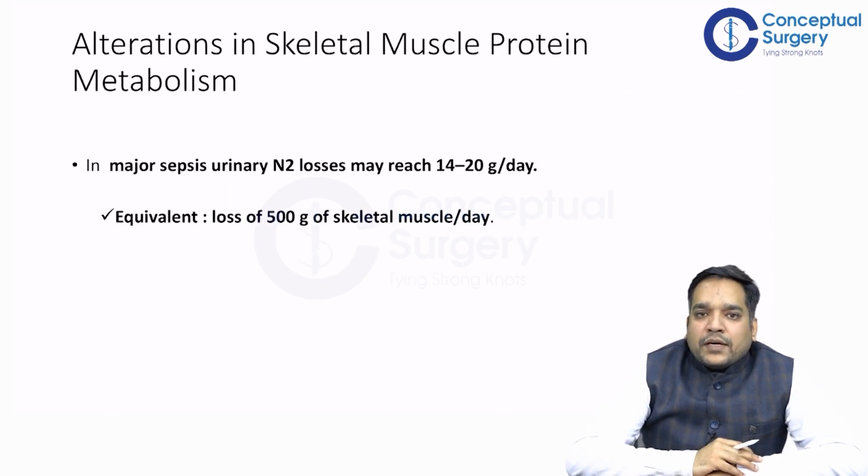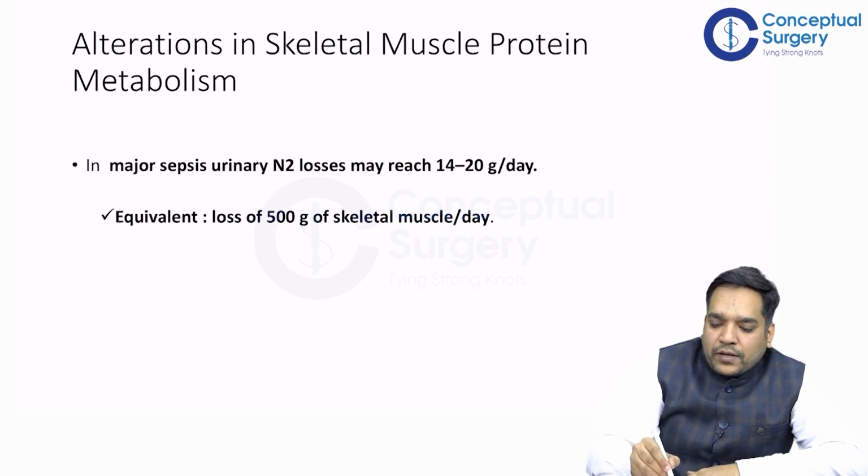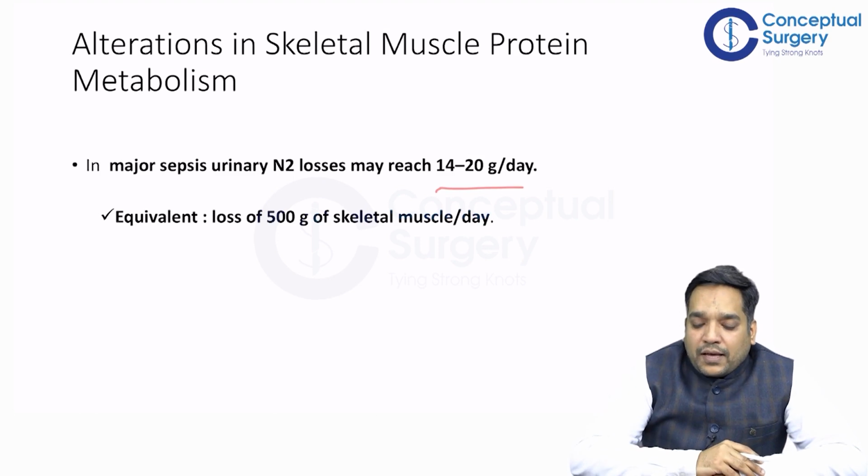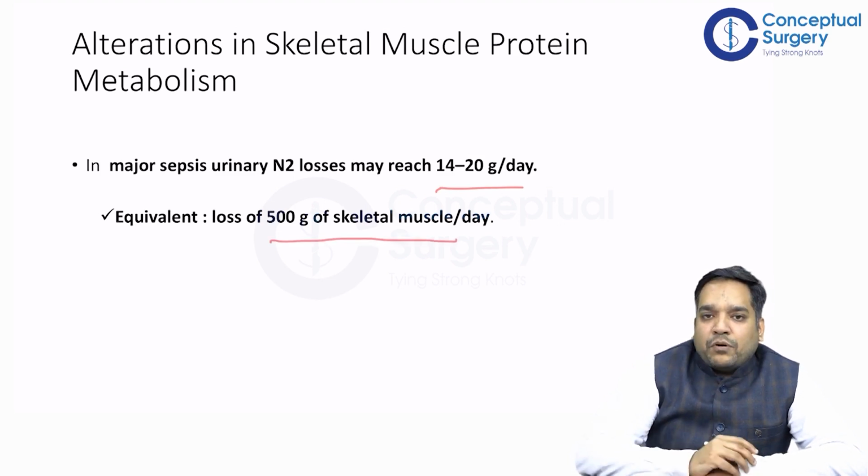So moving on, it is seen that in major sepsis, the urinary nitrogen losses may reach up to 14 to 20 gram per day, which is quite a high amount. And this 14 to 20 gram per day loss of nitrogen is equal to the loss of 500 gram of skeletal muscle per day. So this is a huge amount, right?